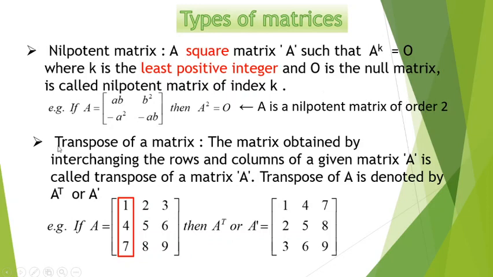Similarly, we have a very useful concept for a matrix, that is the transpose of a matrix. The matrix which is obtained by interchanging the rows and columns of a given matrix is called the transpose of the matrix. The transpose is denoted either by a suffix T or a dash. These are the two different notations. So given this matrix, how do we get its transpose? I will write the elements in the first column as the first row in the transpose. Similarly, the second column will form the second row and the third column will form the third row in the transpose of the given matrix.